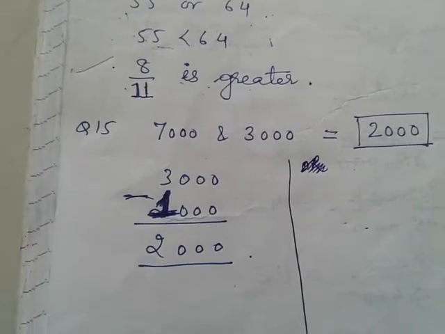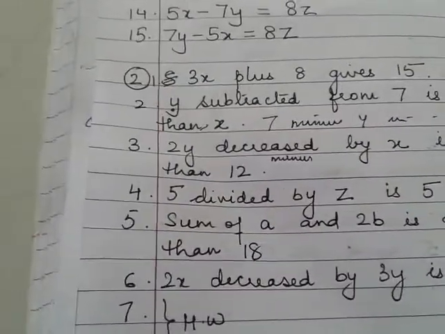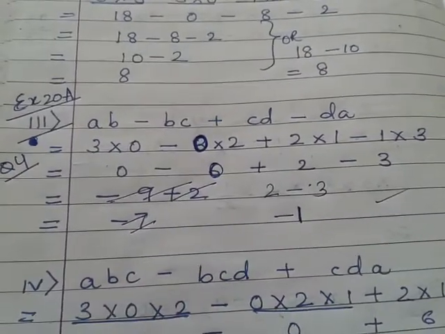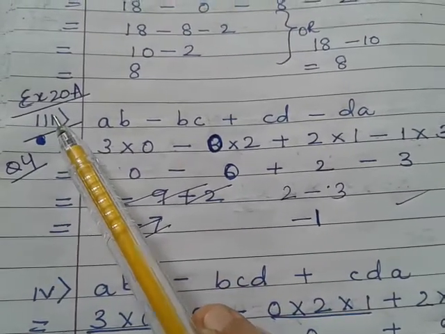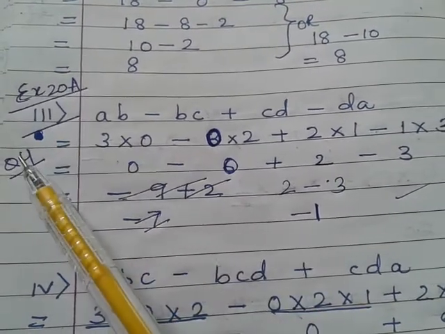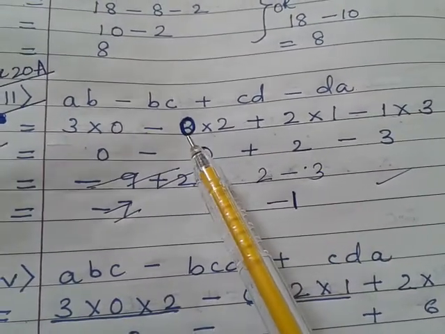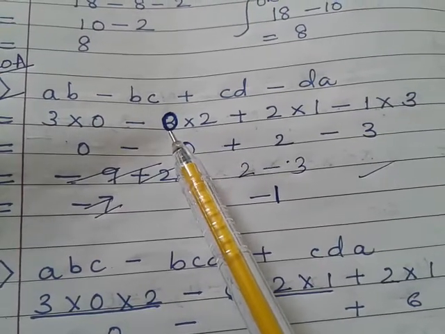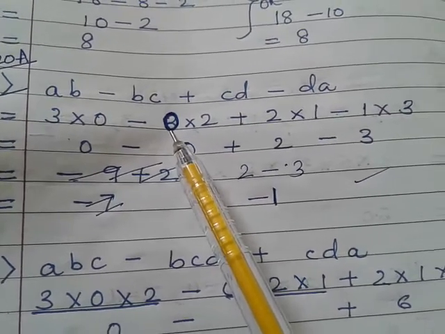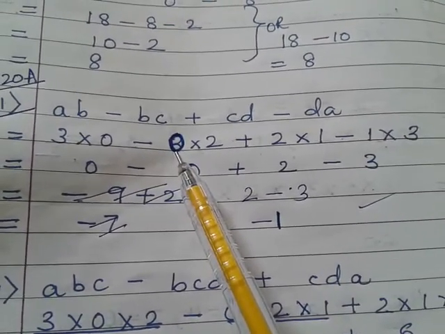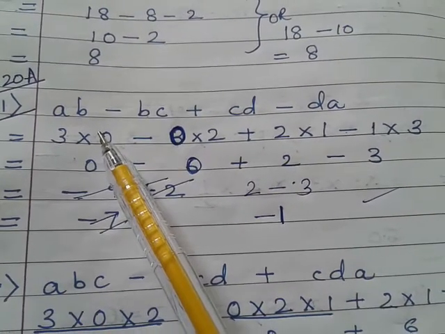And one more doubt was there. Exercise 20A, question 4, third one. Instead of taking B as 0, I have taken it as 3. So by mistake that happened. See, I also make so many mistakes. That's the reason why I keep telling you to copy questions correctly, because this time I made that mistake. A, B, I generally don't do it. I'm very careful, but now you know.